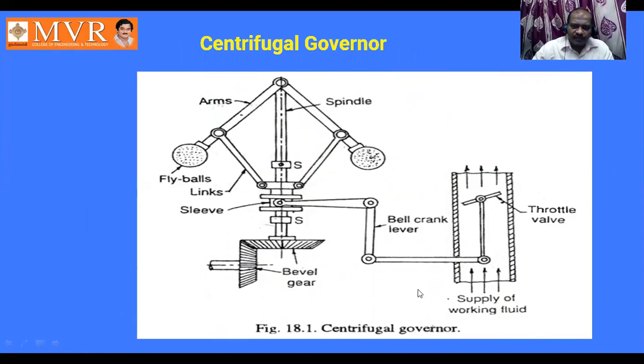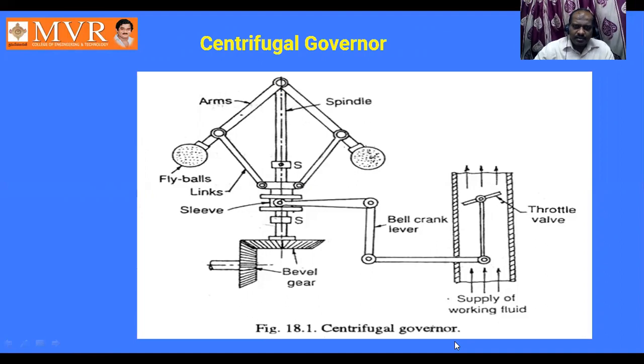It ultimately affects this one. Thereby, the supply of the working fluid has to be increased so that we maintain the constant speed. So the balls are going to decrease, thereby the sleeve is going to fall down. When the sleeve falls down, due to this arrangement, the throttle valve is going to decrease.